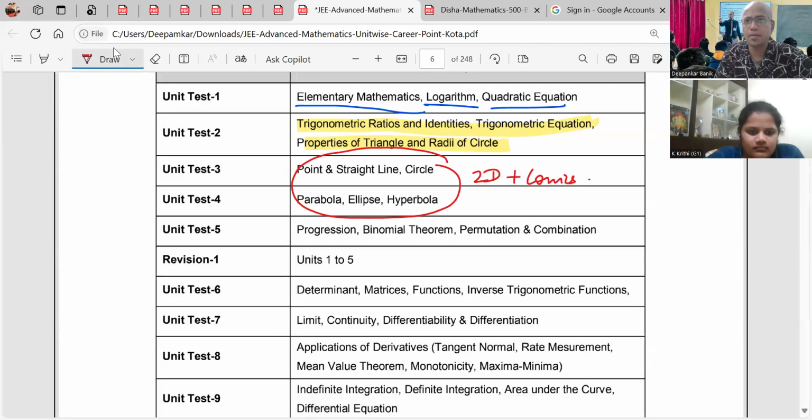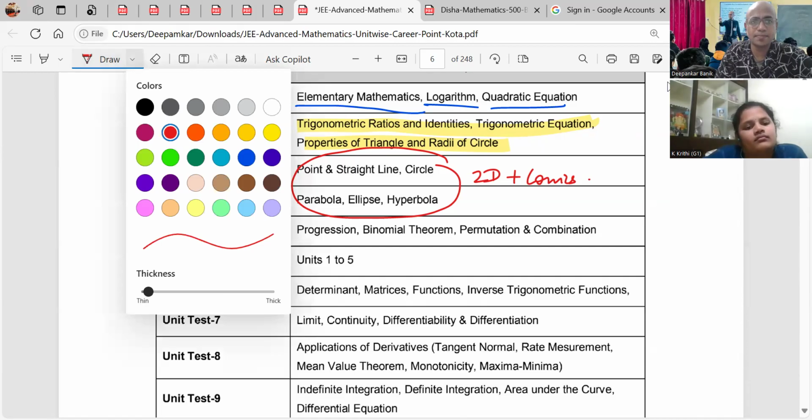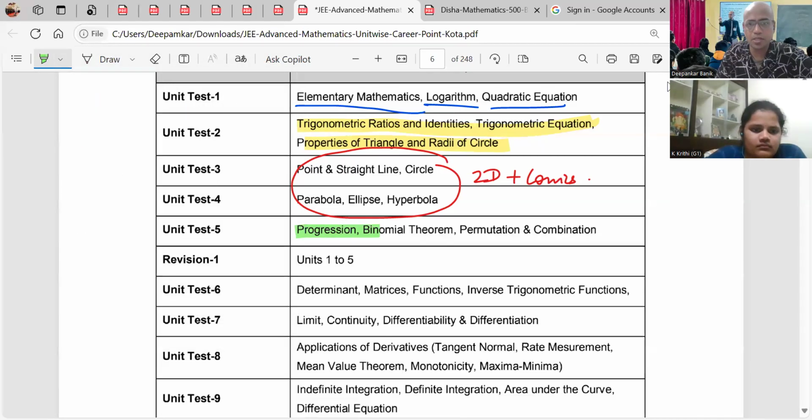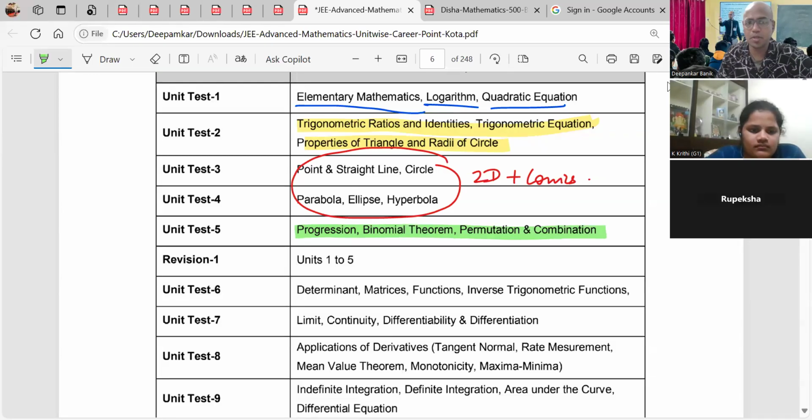Very important, right? Conics is very important. And then there comes the algebra part. If you remember, what is the algebra part? Algebra part is progression, binomial theorem, permutation, combination, right? Yes, sir. Then there comes a part which is higher maths, that is matrices, determinants, function, inverse trigonometric function.